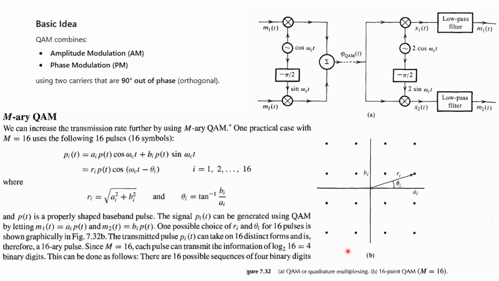You can see the signal space diagram here for QAM, where phase is on one axis and amplitude is on the y-axis. Here each point represents one of the signals that we are using. This is not binary; here 4 by 4, a total of 16 signals are there. So we can increase the number of signals using the QAM technique, the combination of amplitude and phase modulation. That is why this is the better one, because we can increase the transmission rate further, and that is the target. So you can check that QAM is one of the important techniques.